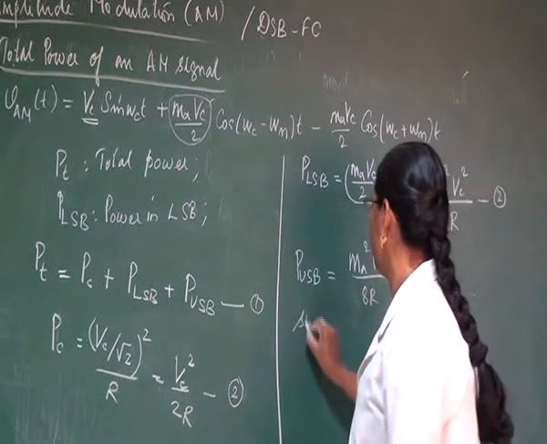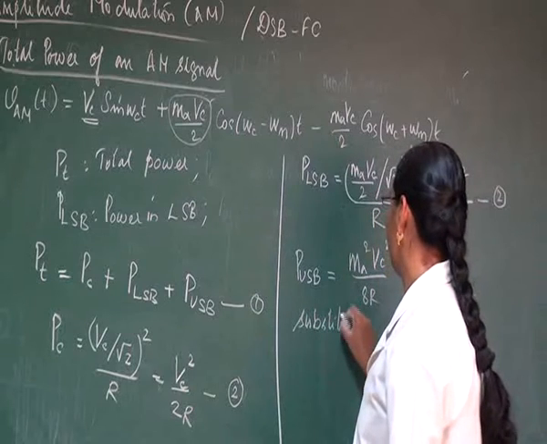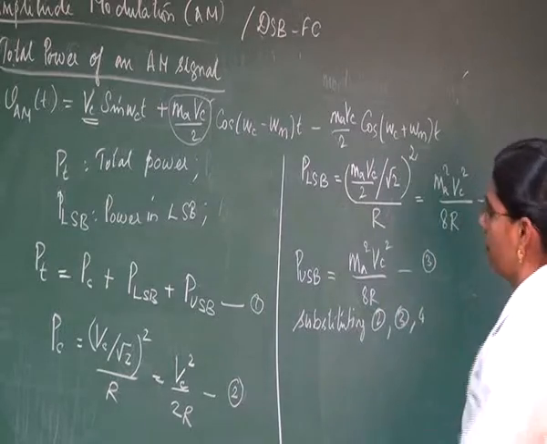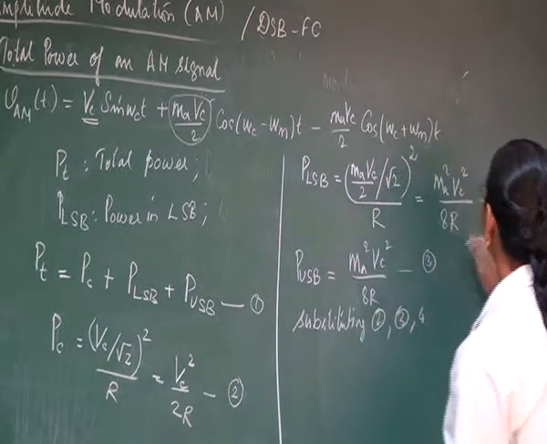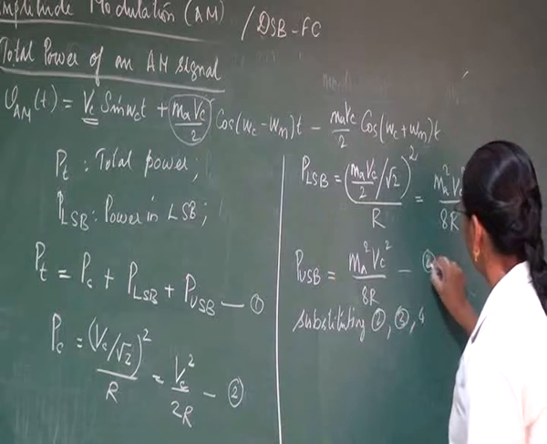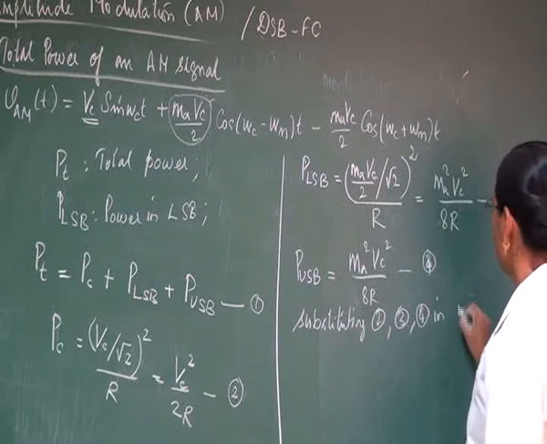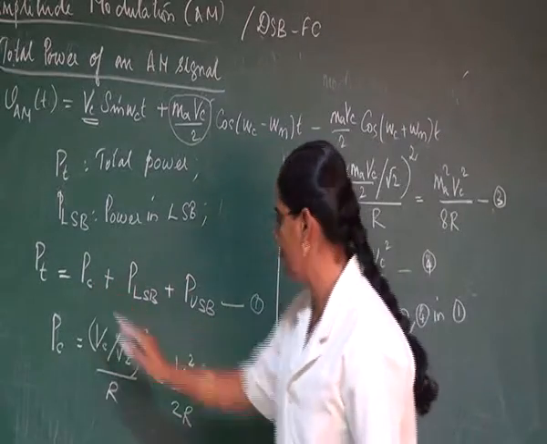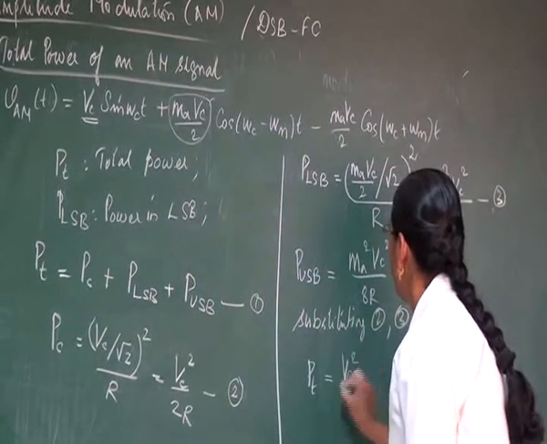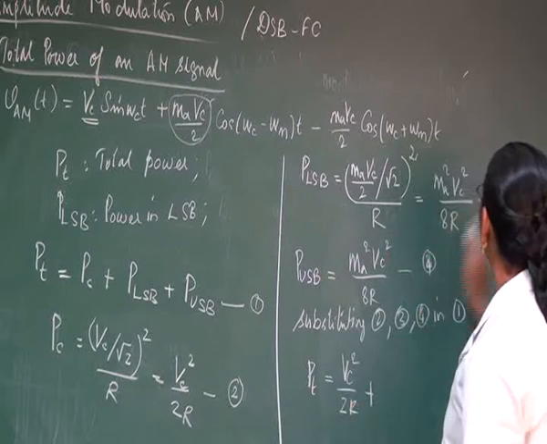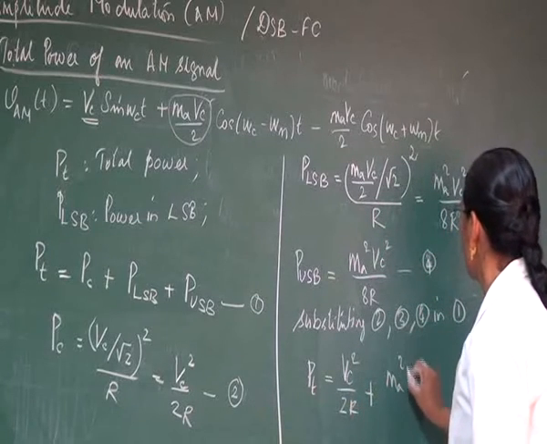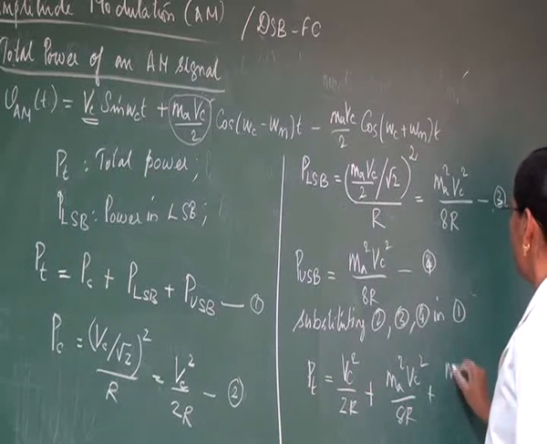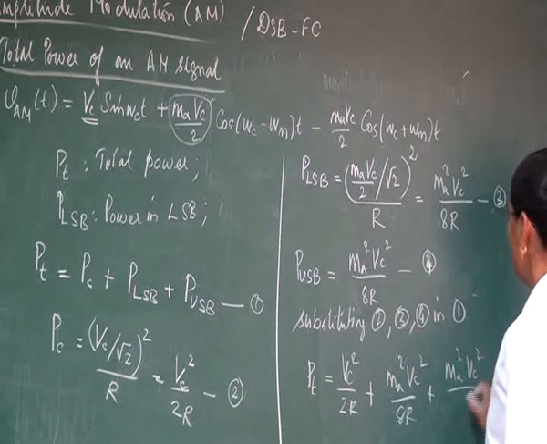So substituting equations 2, 3, 4. This will be our third equation and this will be our fourth equation. Substituting 2, 3, 4 in our first equation, we will be getting PT is equal to, instead of PC we can have Vc square divided by 2R, plus the third equation, MA square Vc square divided by 8R, plus the fourth equation, again MA square Vc square divided by 8R.